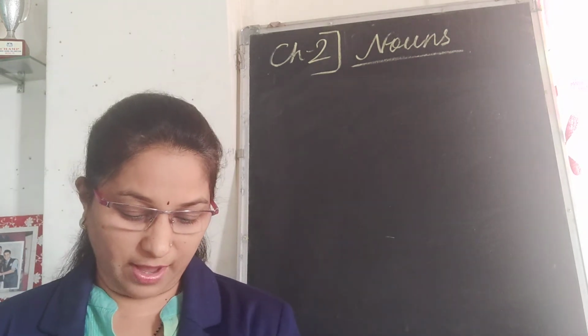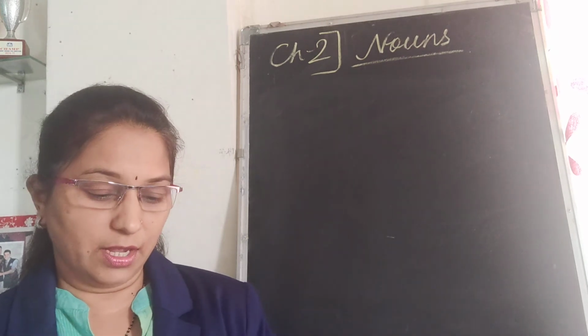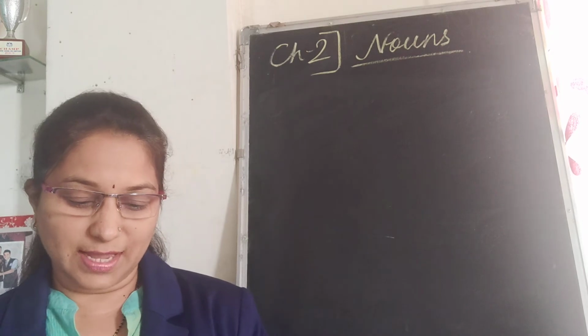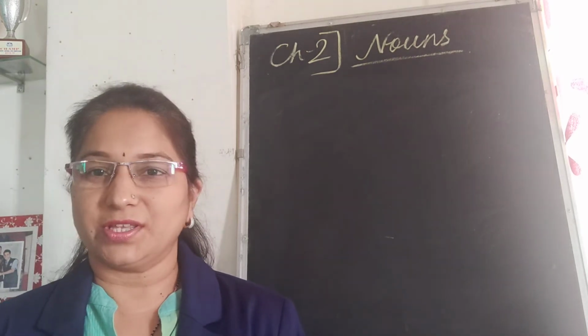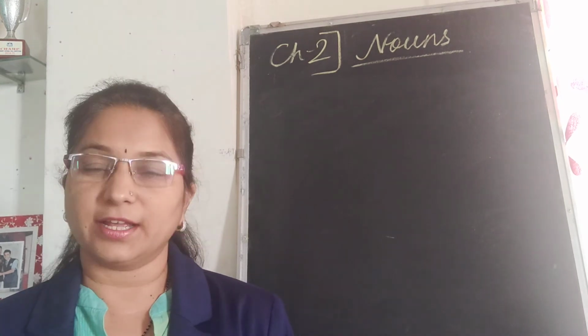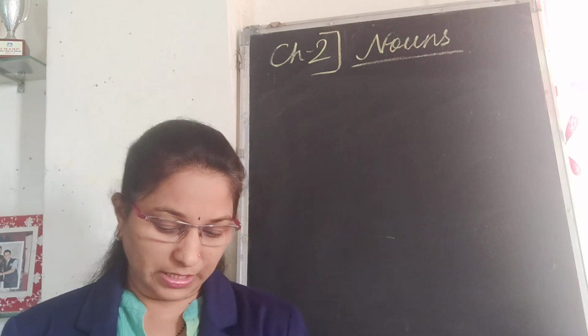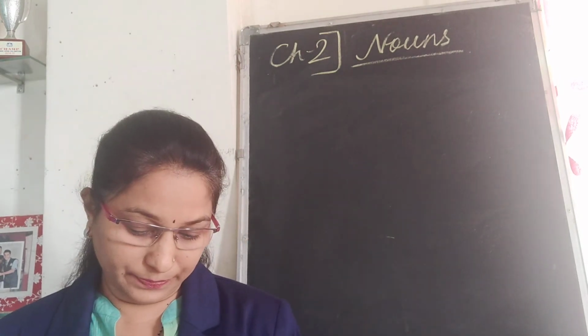Remaining, now at least 4 we have completed, the remaining you can do on your own. You have to write one, and in your notebook also you can do this exercise, but don't write the same proper nouns. Common nouns you can take the same, but proper nouns you have to change. Here what you have written in the textbook, don't write the same in the notebook, you can write some other. Then let us move forward and solve exercise number B.